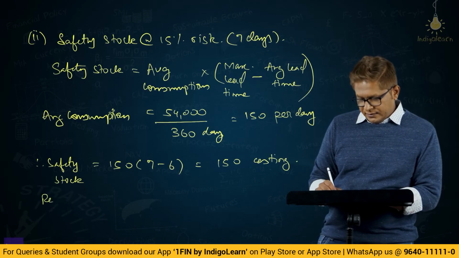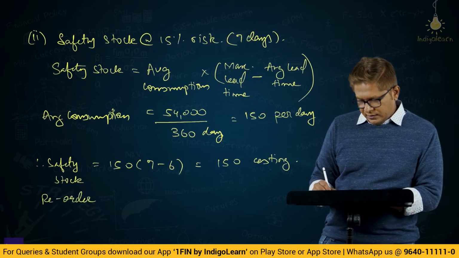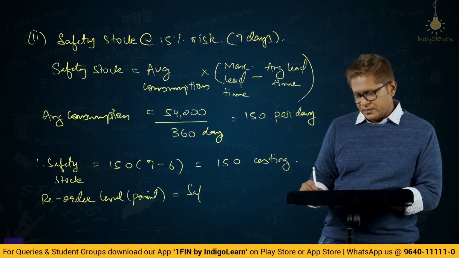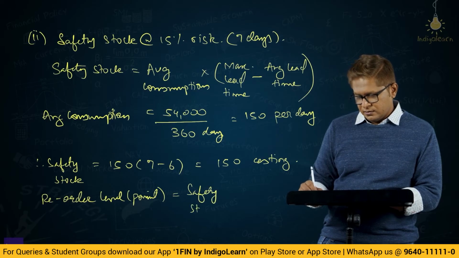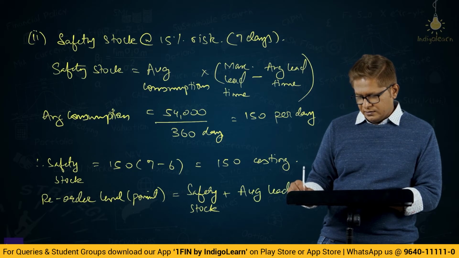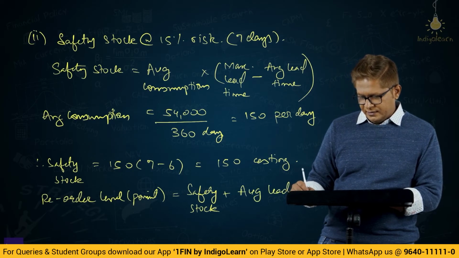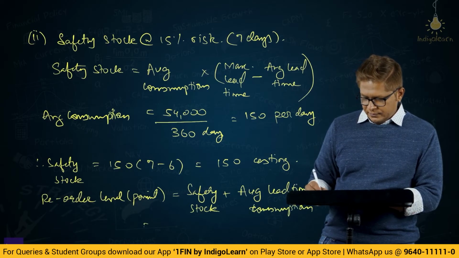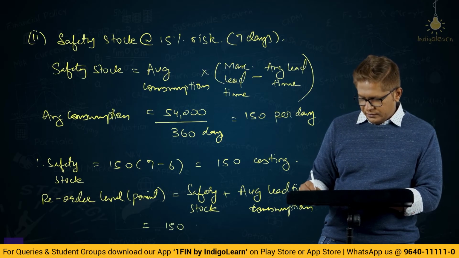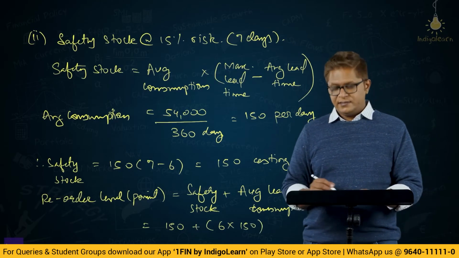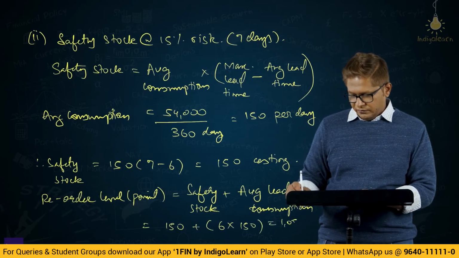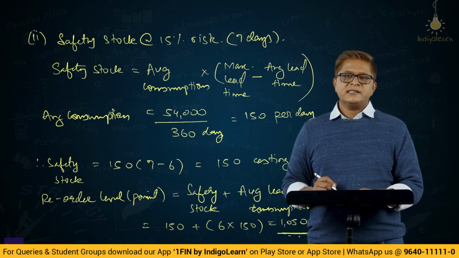Then reorder level or point will be your safety stock plus average lead time consumption, which is nothing but 150 plus 6 into 150, because on average it takes 6 days. So 1050. So this is basically what we were discussing while reading the question.